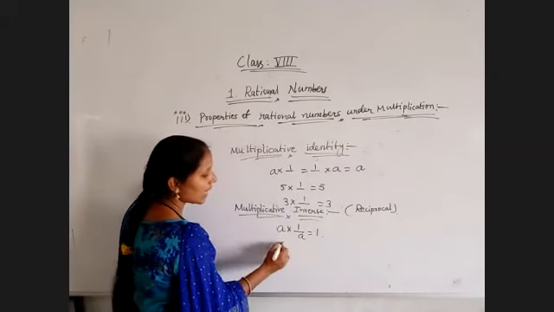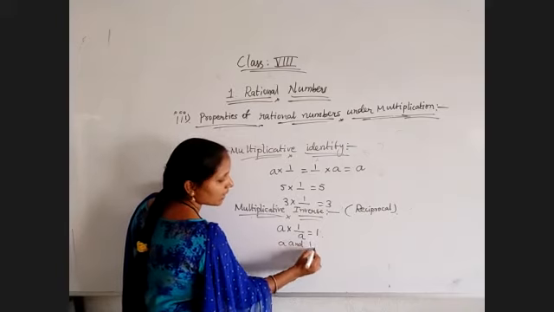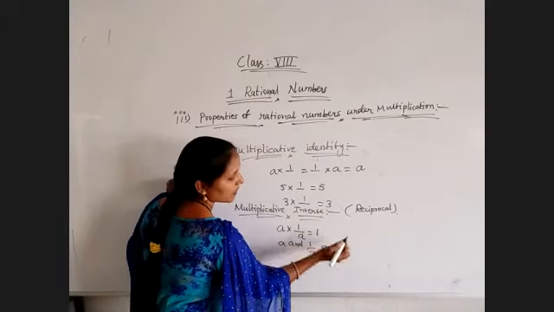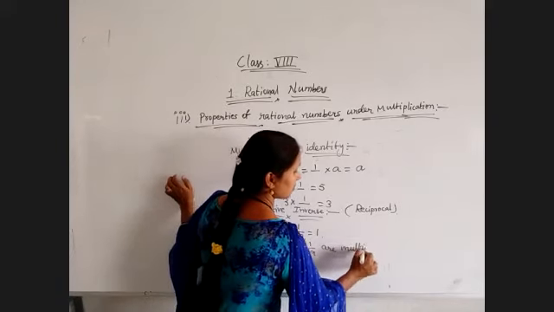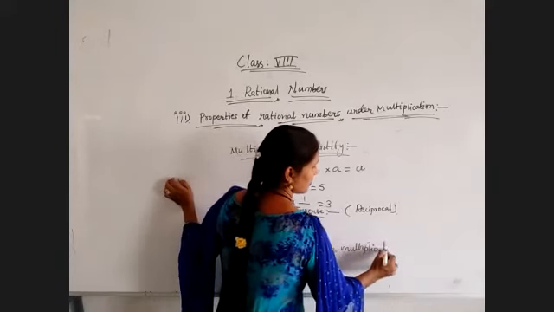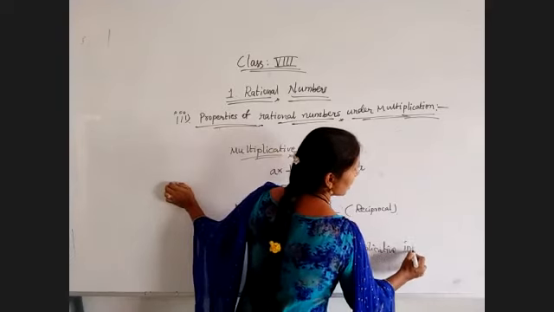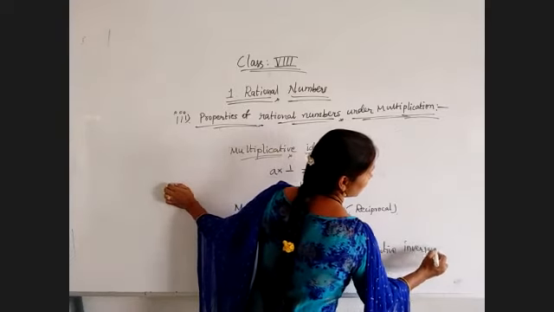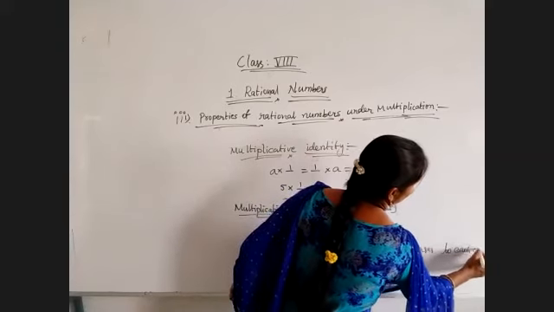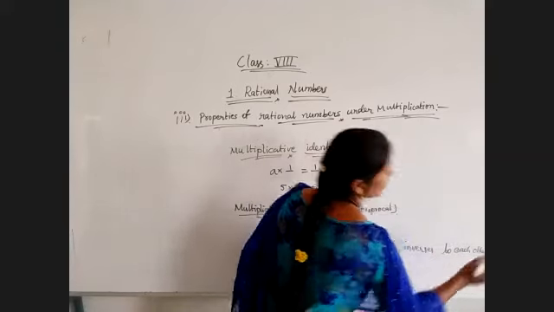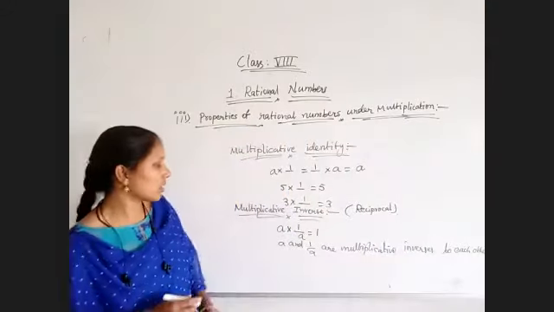So A and 1 by A are reciprocals to each other, multiplicative inverses to each other. So this is the simplification.